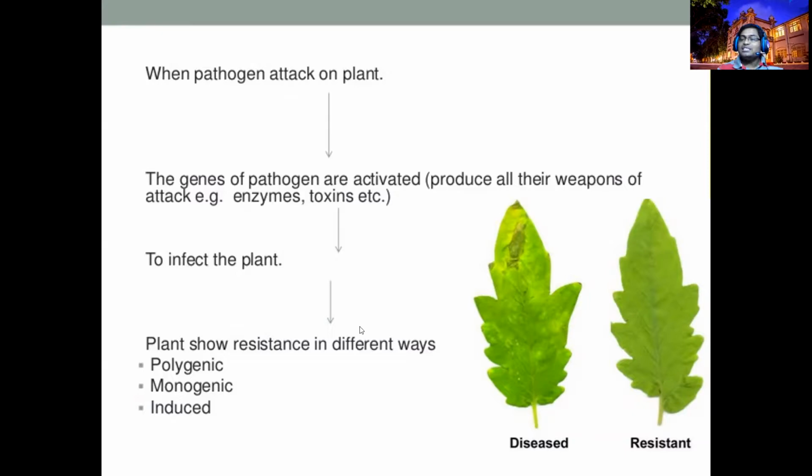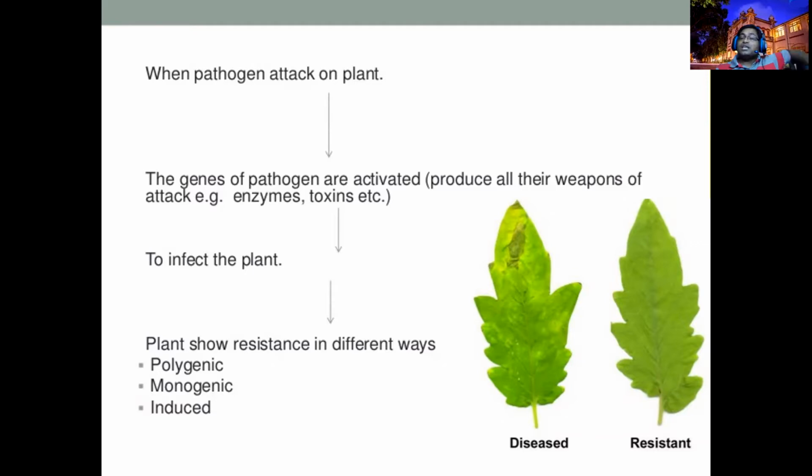But with polygenic resistance, the pathogen has to overcome many genes, so developing virulence takes time. The bad thing is that polygenic resistance is what we call adult plant resistance. It will work only at certain stages of growth. Sometimes it works only at the seedling stage and may not work at the adult plant stage. Sometimes it takes time to activate the gene in the adult plant stage. If it is activated in the adult plant stage, your yield will not be affected.